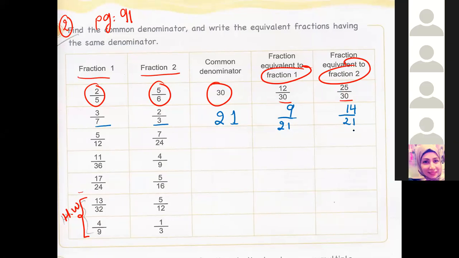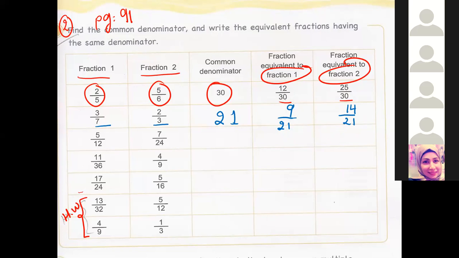So the first fraction is 10 over 21. The second one is 14 over 21. They want these two fractions to have the same denominator: 21, 30. Yes. Okay, because it's the common denominator. Excellent, because it's a common denominator.